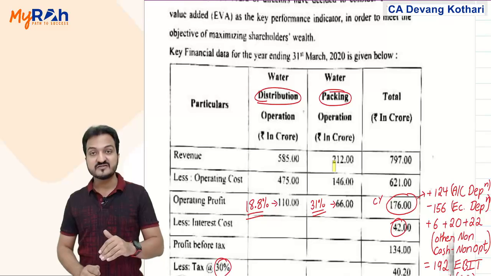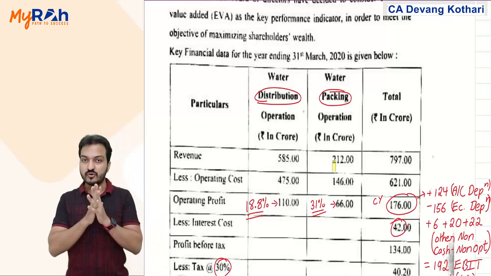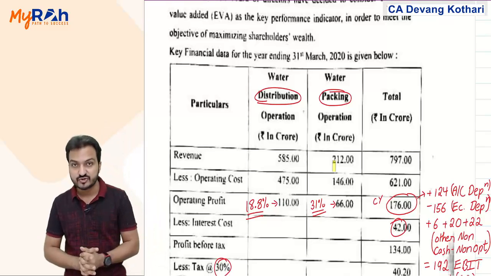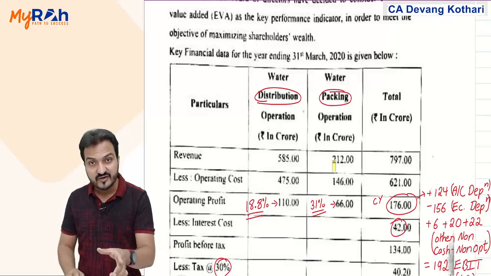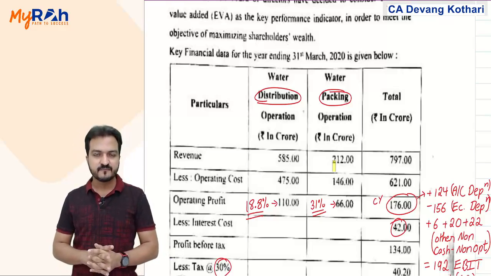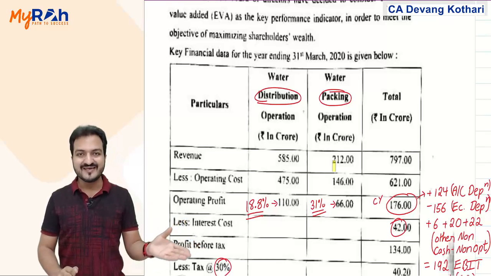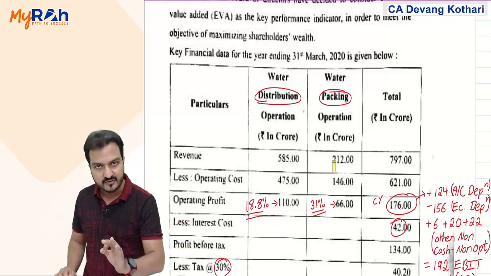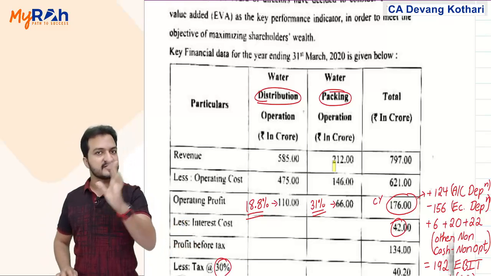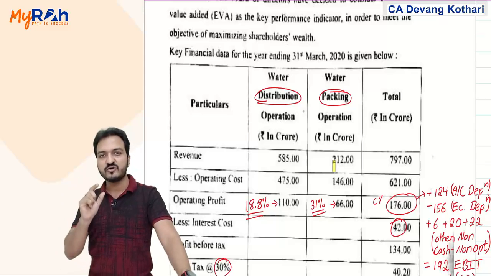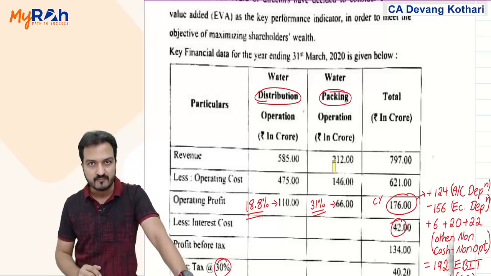While packaging is giving you more profit, that is not a confirmed income. It depends on demand. So I do not recommend they stop the distribution division, because that is a confirmed income. Yes, but in the distribution division, can they increase the prices? Well, maybe they can increase the prices to a very small extent, because they have already reached ROCE of 6.25%. They can increase the price of distribution to the extent ROCE does not cross 6.5%. A very small margin of increase in price might be available. Maybe you suggest they make use of that small margin.